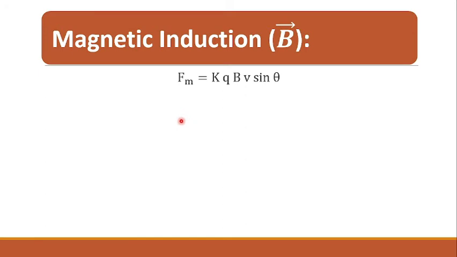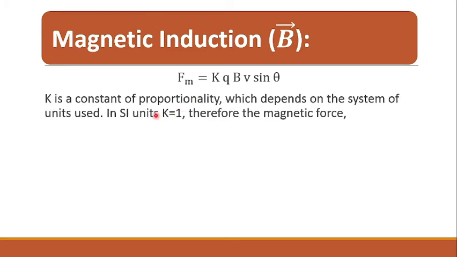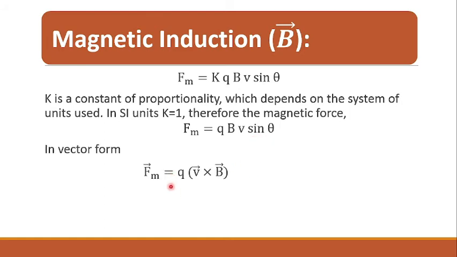Now, Fm is equal to k into q b v sin theta, where k is a constant of proportionality which depends on the system of units used. In SI units, k is equal to 1, and therefore the magnetic force is given by Fm is equal to q into v into b sin theta. So, in vector form, Fm vector is equal to q into v cross b vector. This is called as the Lorentz force.